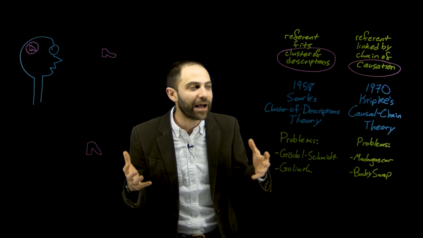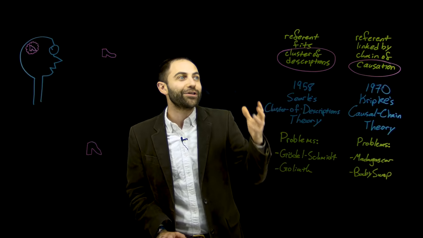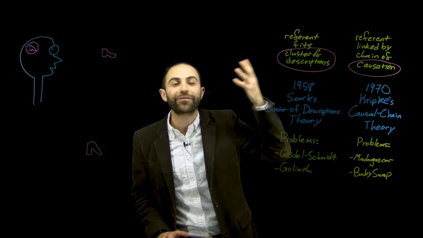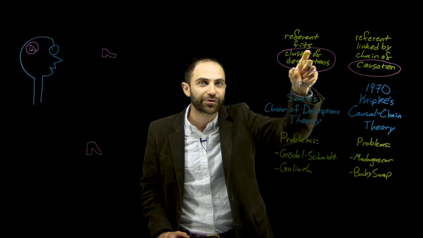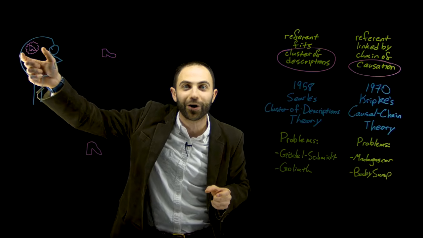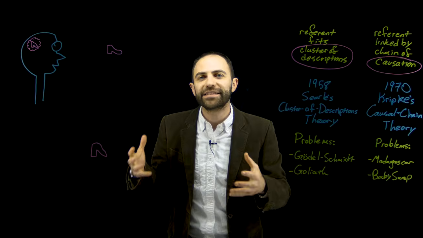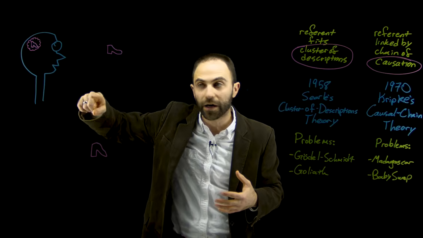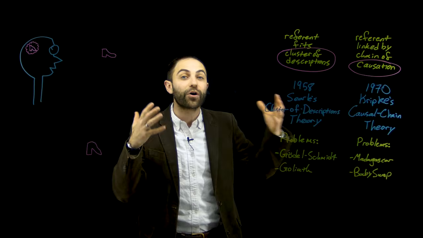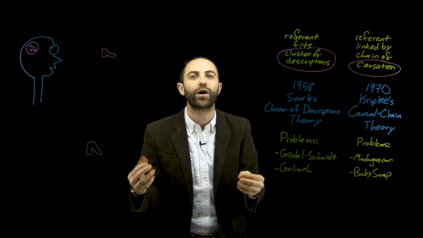And that's kind of how absurd Searle's theory is, Evans thinks, right? Searle's theory just says that you've got a match. Whatever object fits or matches the cluster of descriptions. The cluster of descriptions is like an image, like a little drawing in your head, a little drawing with words. That's what descriptions are. And since it would be absurd to leave causation out of the story here of what this person is seeing, it would also be absurd to leave causation out of the story of what names refer